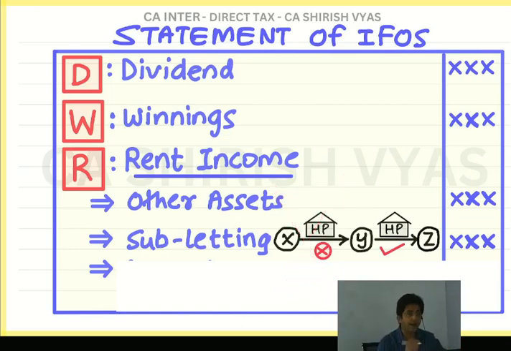But now what did Y do? The same rented property is further rented to Z. So this is called subletting. And here I have put a tick mark, which means this will come in our chapter. And even this is taxable. Don't forget, the bottom line is you have to learn whether it is taxable or exempt. It is taxable. See, you are noticing that most of the incomes are taxable only.